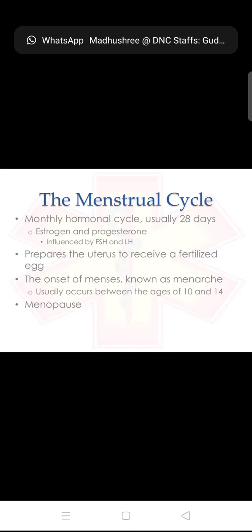Now we have to see the menstruation cycle. It is a monthly hormone cycle, usually 28 days, with estrogen and progesterone influenced by follicle stimulating hormone and luteinizing hormone. It prepares the uterus to receive a fertilized egg.